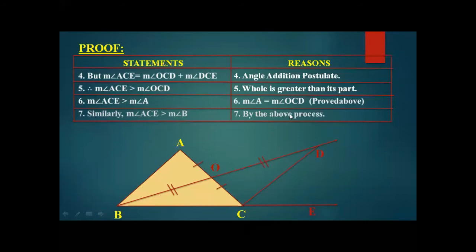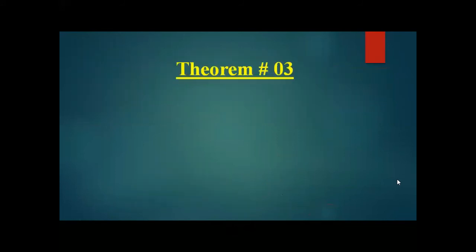Similarly, by the above process, we can also prove that ACE is greater than angle B. It means that we have proved the statement which says that the exterior angle formed is greater than the opposite interior angles of the triangle. So this was theorem number 2 which we have proved.